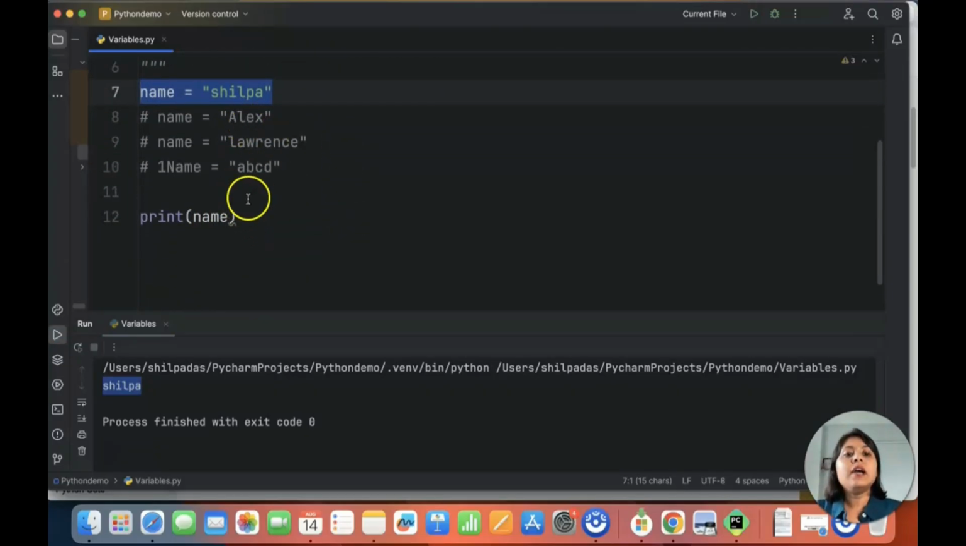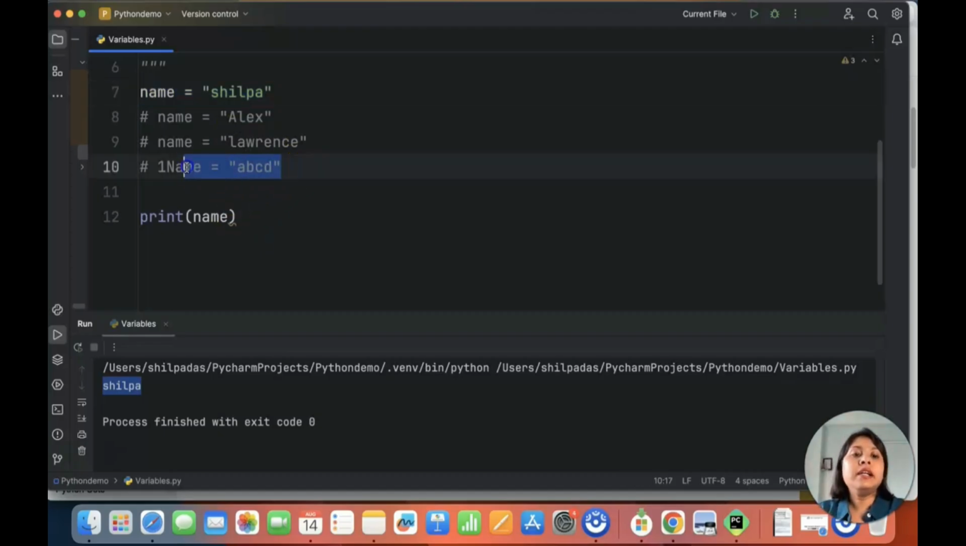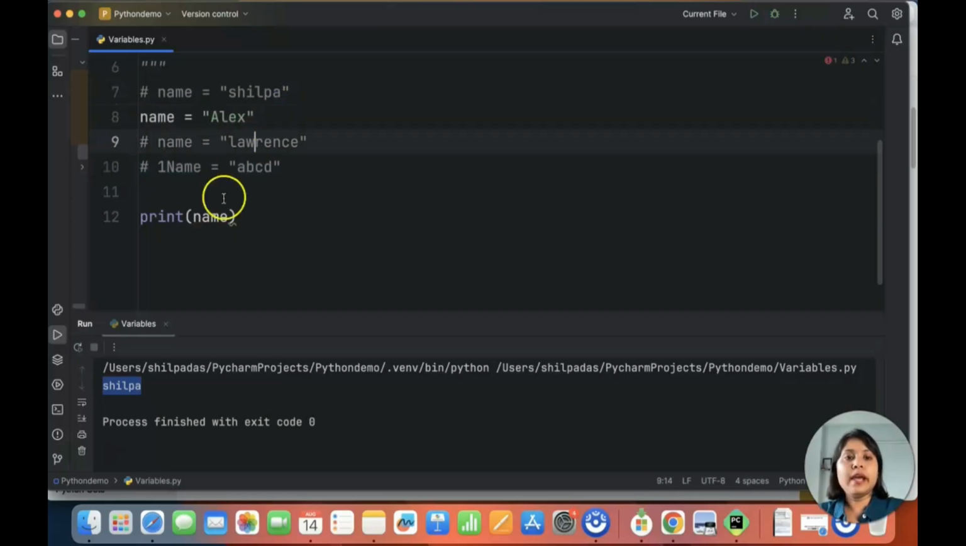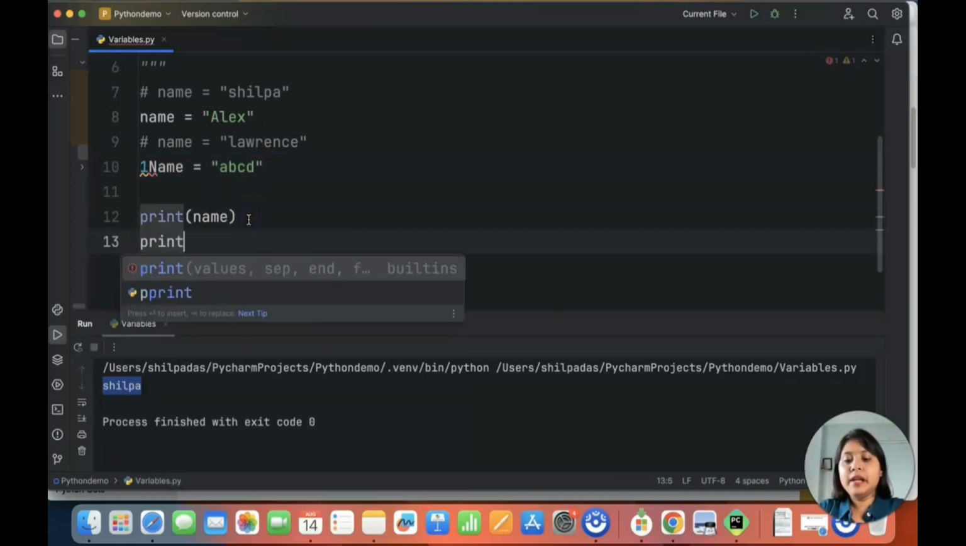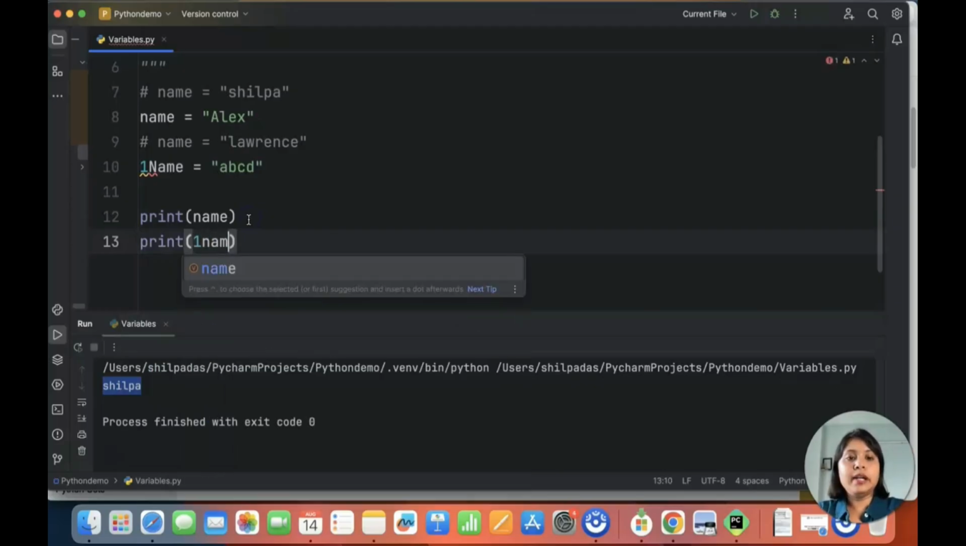Now, let's say I want to assign name here. So I will just go ahead and uncomment this, right? So this is uncommented. Now let me print both, print name and print one name.